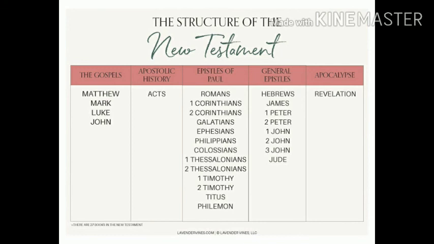As I've already told you, we have 27 books in the New Testament. First are the Gospel books, 4 Gospels: Matthew, Mark, Luke, and John. Then 1 history book, Acts of the Apostles.